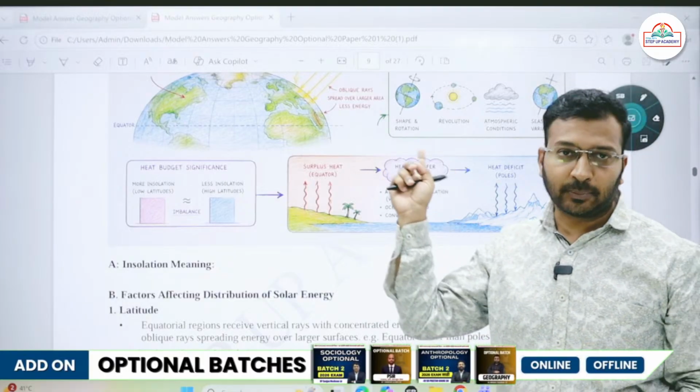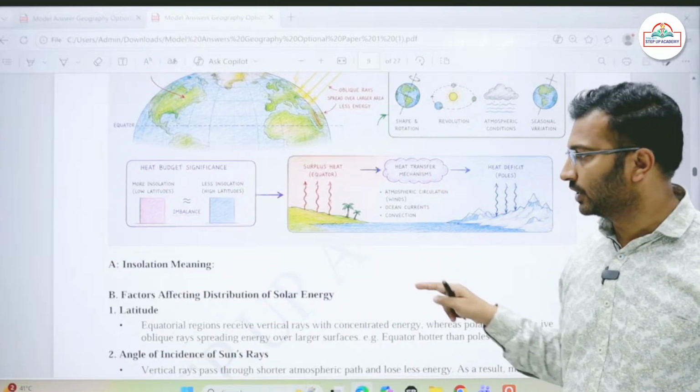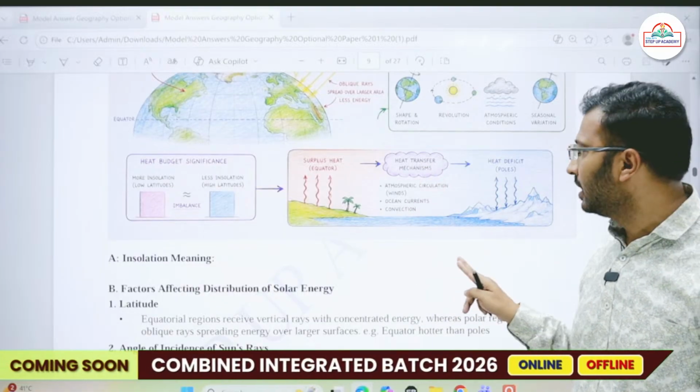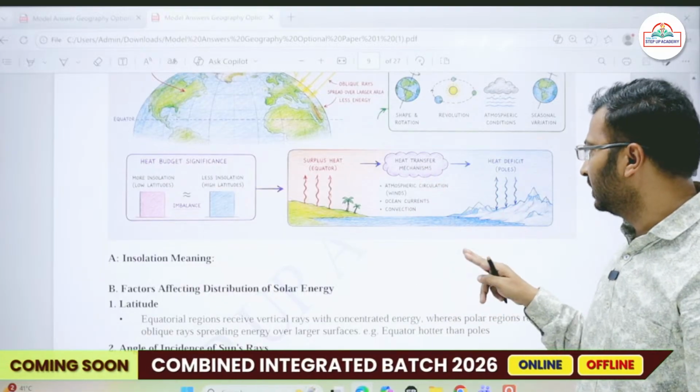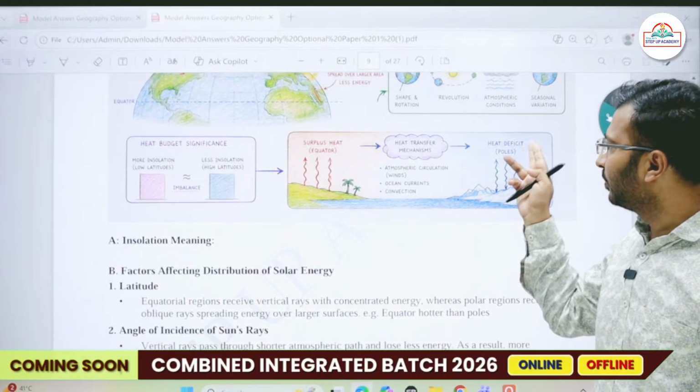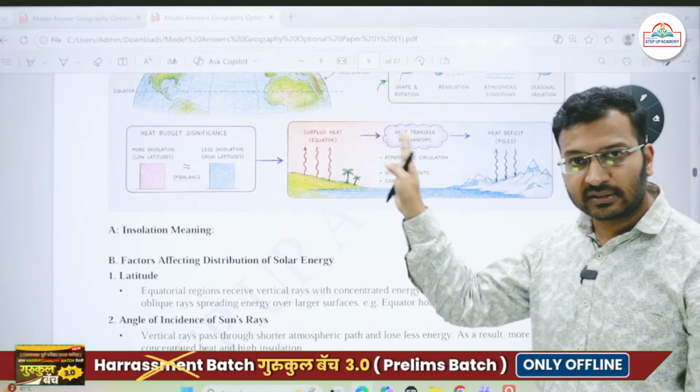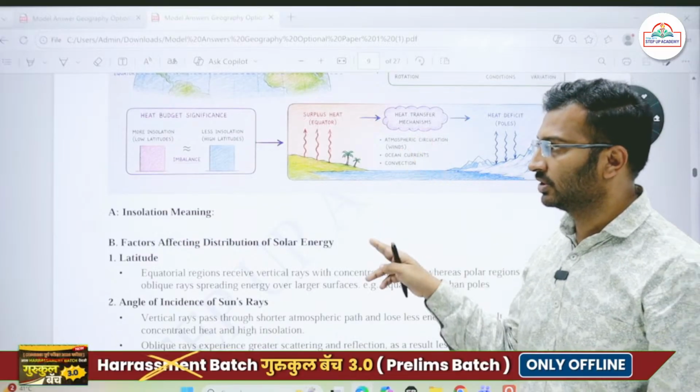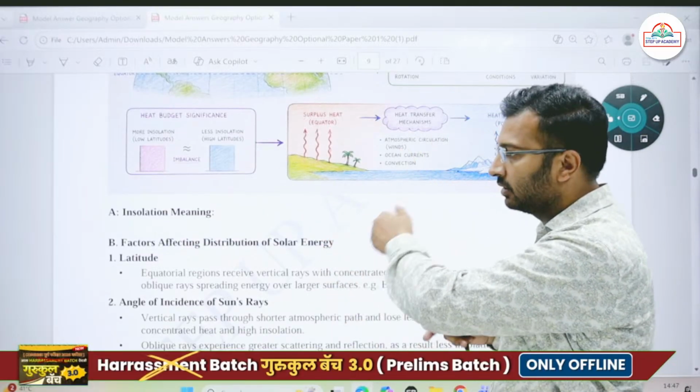Insolation is also responsible for the surplus heat at the equator, which drives the atmospheric circulation, the ocean currents, and the convection currents. And at the poles we have the heat deficit. So write some information about insolation. Do not simply write the definition and directly jump onto factors.